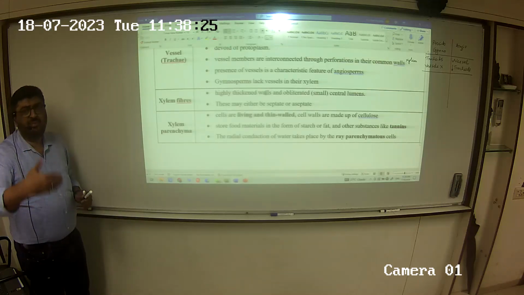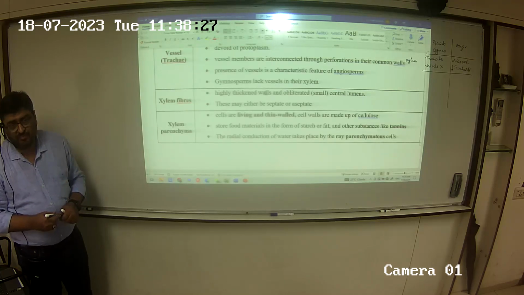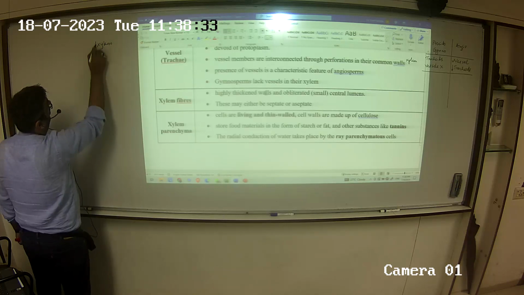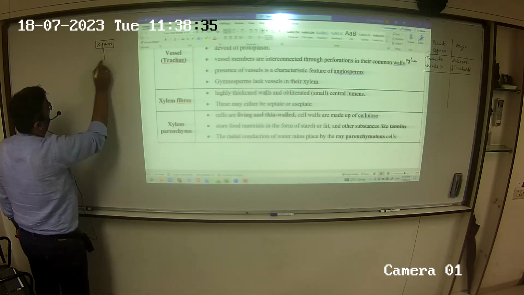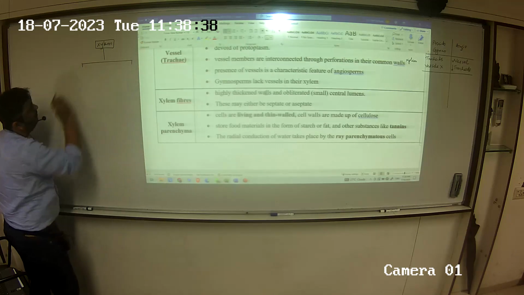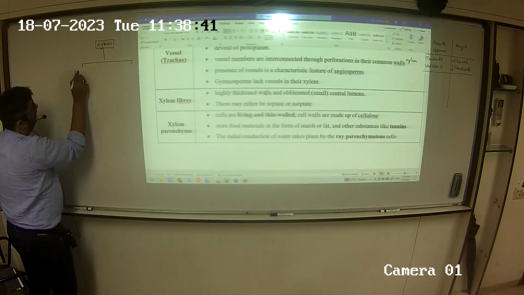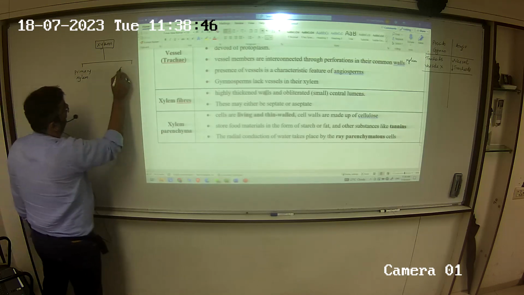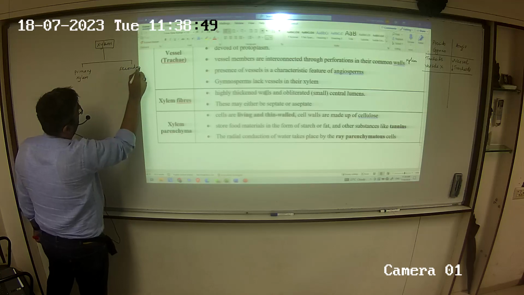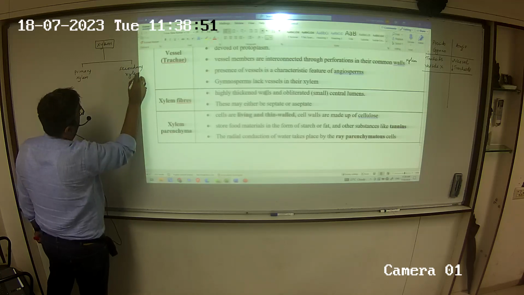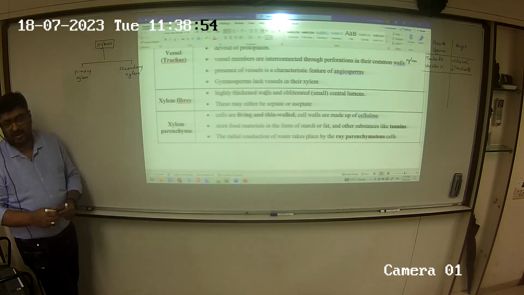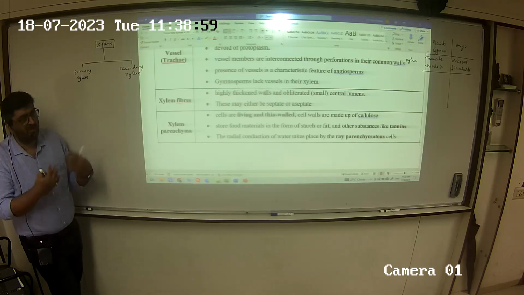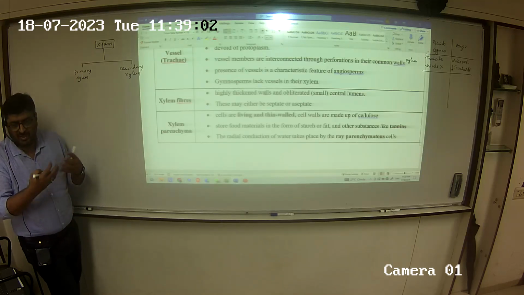Now when xylem starts developing in a plant, according to development, it is of two types. We have the primary xylem and the secondary xylem. Now, do the terms primary and secondary have any meaning for us? Yes. The earliest part of xylem would be primary. The one which comes later on would be secondary.